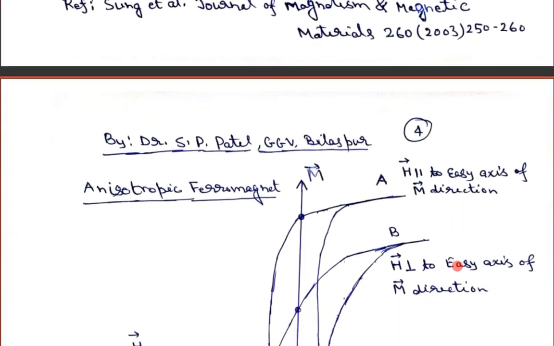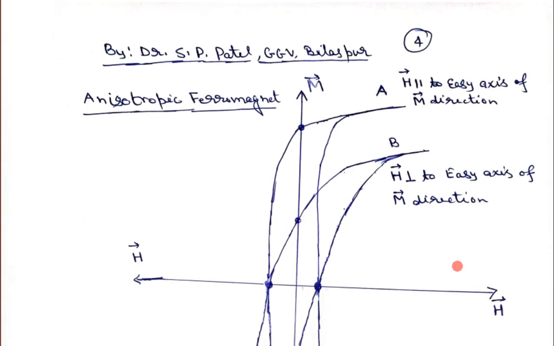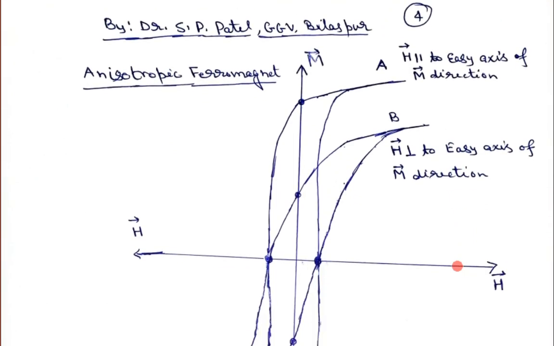Now, as I promised, I will explain another thing, that is isotropic and anisotropic material. In the case of an isotropic ferromagnet, if you apply a magnetic field in any crystallographic direction and measure the magnetization, you will get the same loop. So there will be no difference in the MH curve whichever direction you apply the field with respect to the crystallographic direction. I am not going into the names of crystallographic directions because you have not learned them yet.